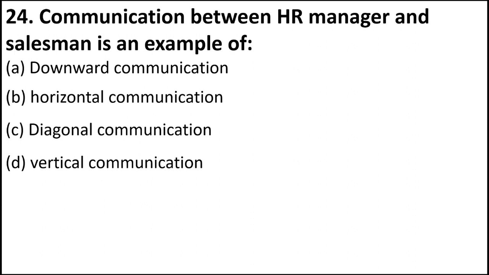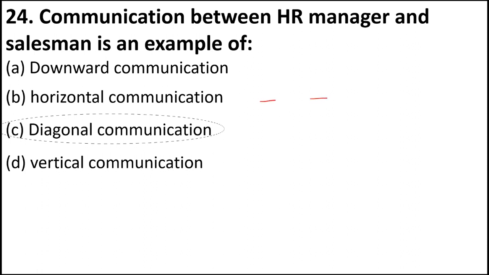Communication between HR manager and salesman is an example of. So, students, in an organization also there are different types of communication: upwards, downwards, diagonal, or cross communication. So, if you look at the options, whenever HR manager and salesmen are talking, it is an example of downward communication. Okay, horizontal is when people of equal status communicate.